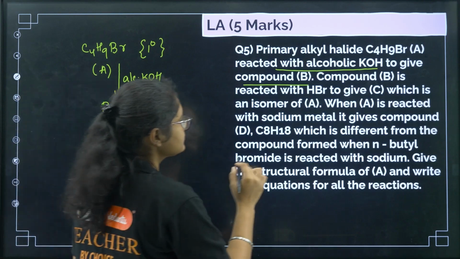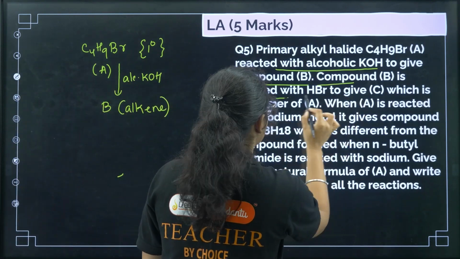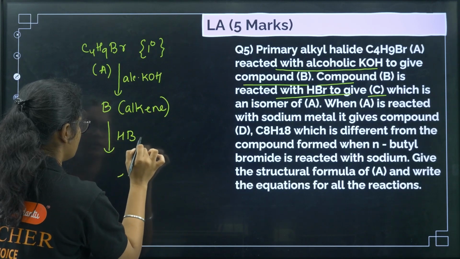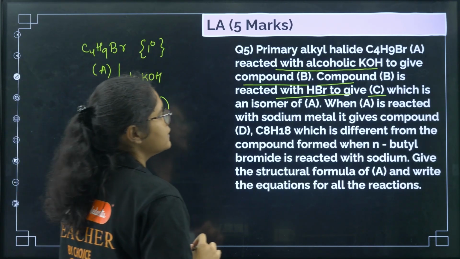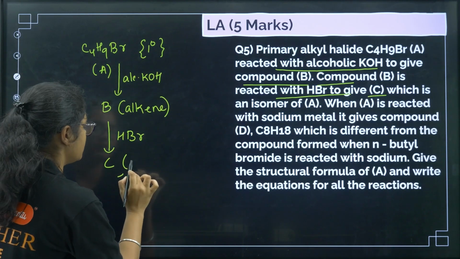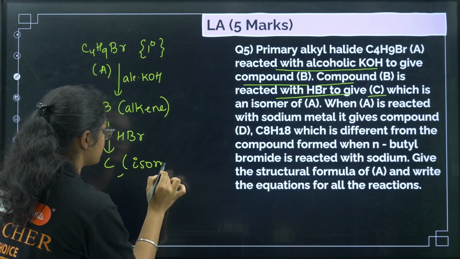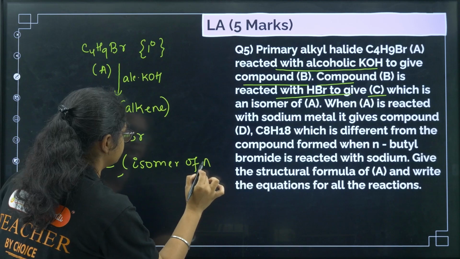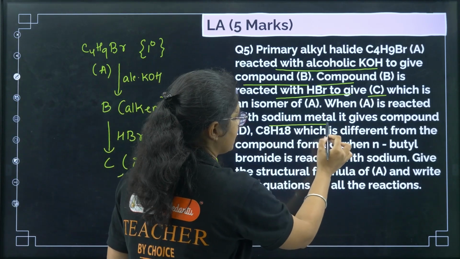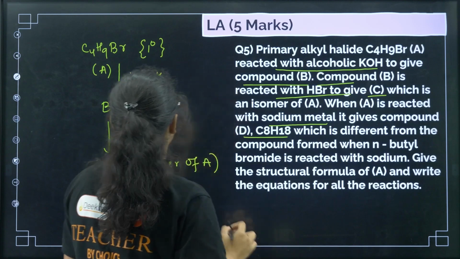Next, compound B is reacted with HBr to give you C, which is an isomer of A. So C is an isomer of A. Next, when A is reacted with sodium metal, it gives you compound C8H18.